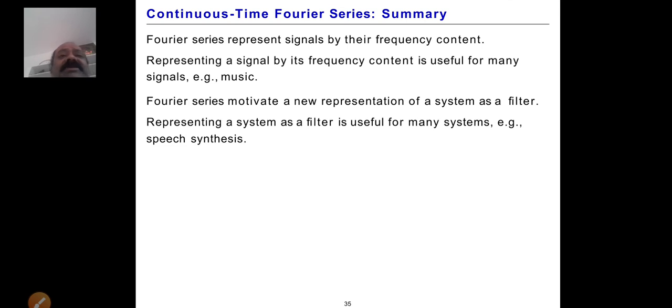Continuous time Fourier series. So this is the summary of the given lecture. Fourier series represent signals by their frequency content. Representing a signal by its frequency content is useful for many signals, for example music. And the Fourier series motivate a new representation of a system as a filter, and representing a system as a filter is useful for many systems, for example speech synthesis. You already know what analysis and synthesis are.